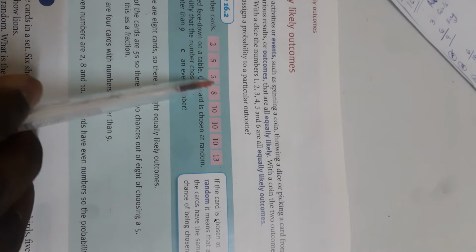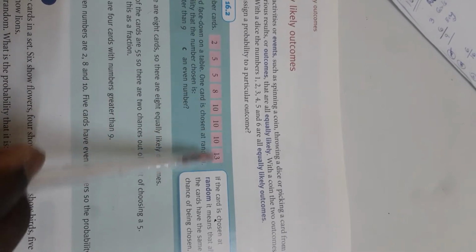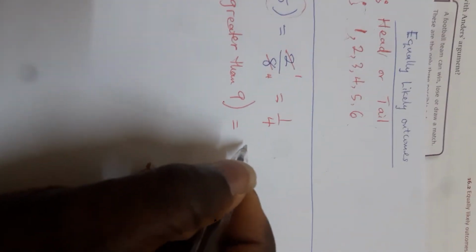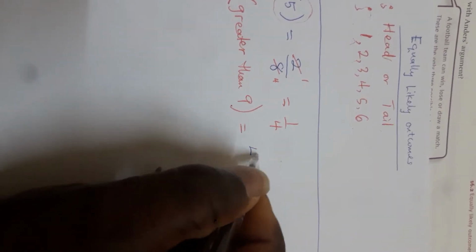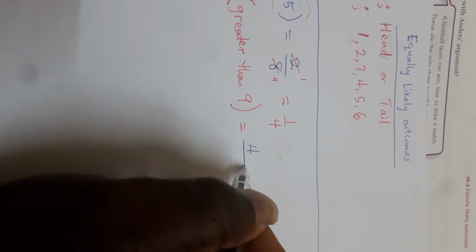Now I have 10. 10 is greater than 9, and 10 is in 3 places, and 13. So I have a total number of cards of 4: 1, 2, 3, 4 that are greater than 9, because 10 is greater than 9, 13 is greater than 9. Can you see? So the total number here is 4. So the outcome is 4.